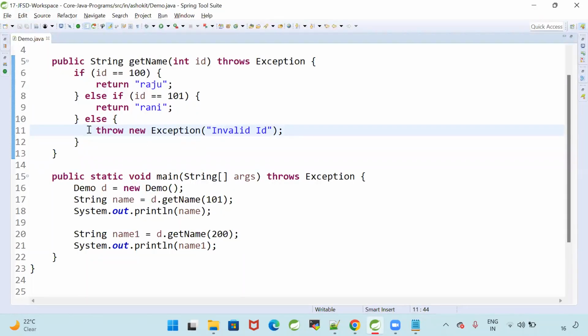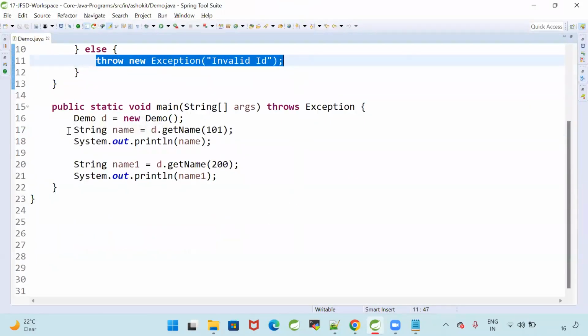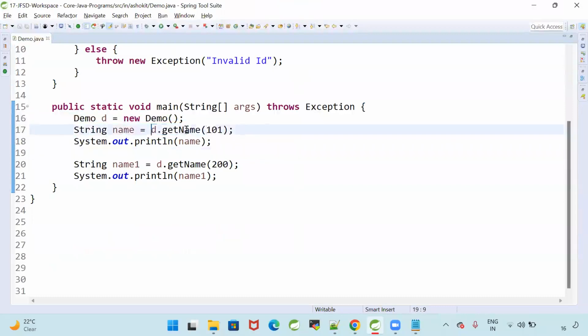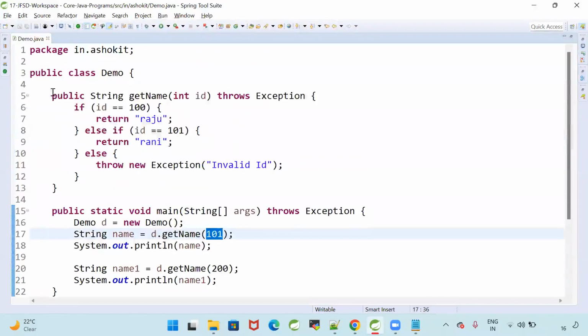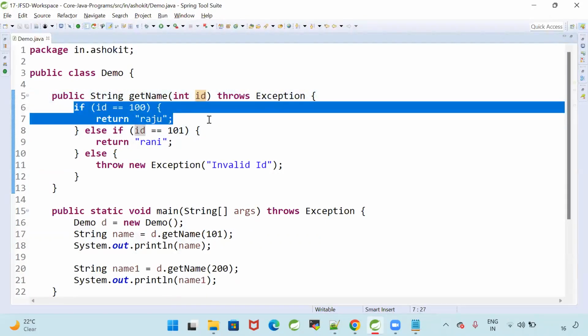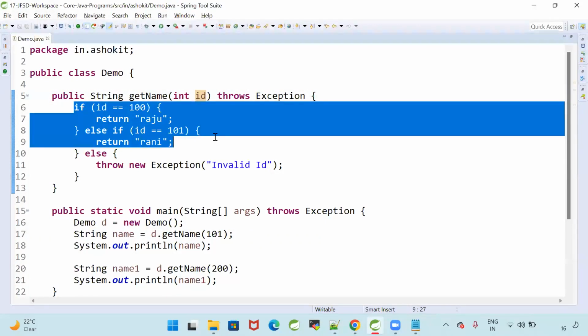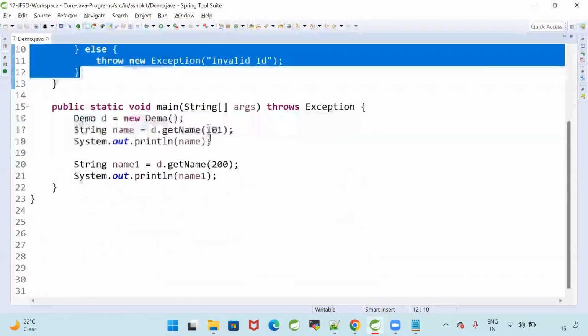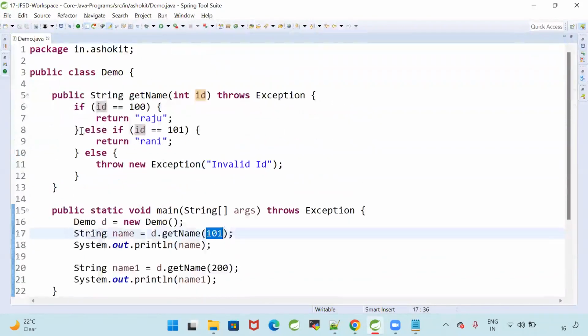Here, I am creating the exception intentionally based on some condition. Now, on the 17th line, d.getName with 101. I'm calling the getName method with 101. Then that 101 will be stored in ID. If ID is equal to 100, Raju. If ID is equal to 101, Rani. Else, exception. For 101, Rani is the output.